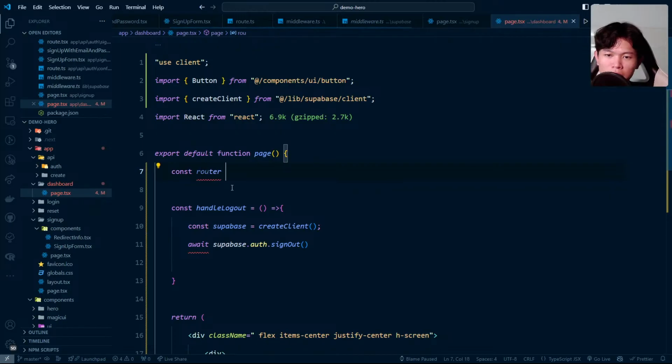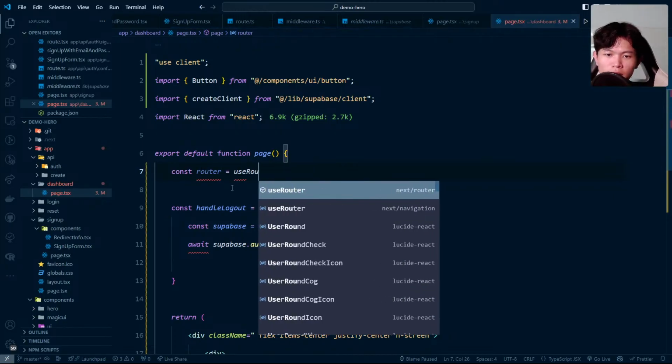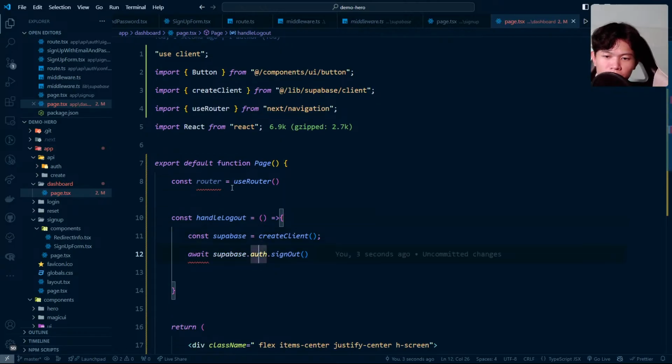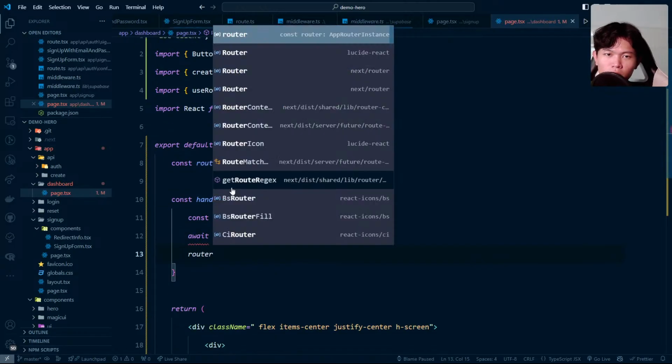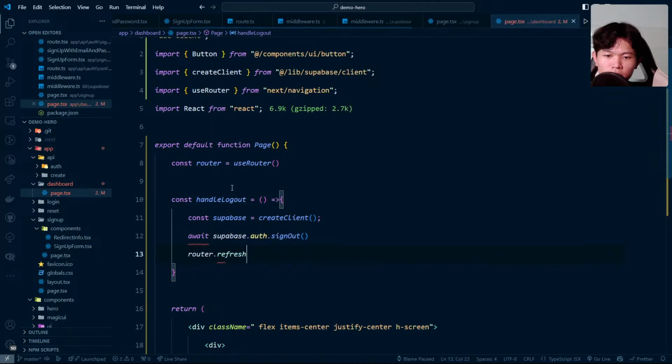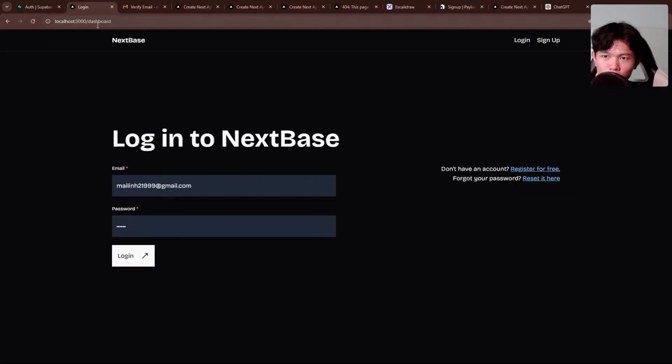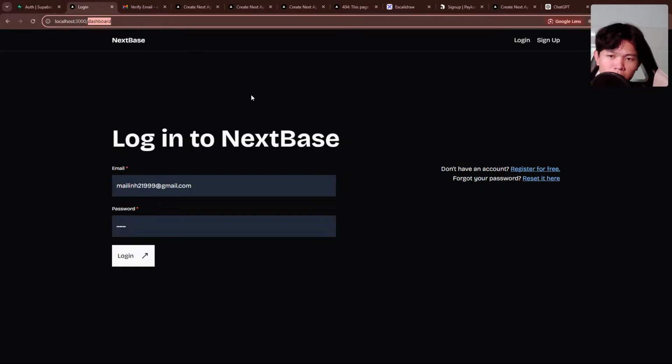So let's do router equal to useRouter, and you need to make this one uppercase, otherwise it will complain right here. And then right here you can just call router.refresh, and this one I need to add async. This is like a temporary implementation. Right now, if we go back, we have logout right here. If I click on logout, it should redirect me to the login page.